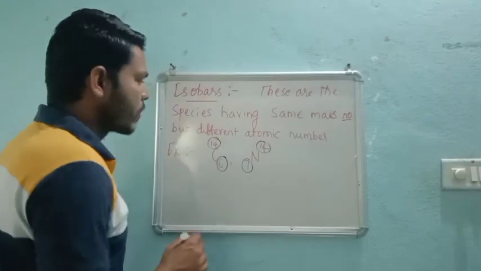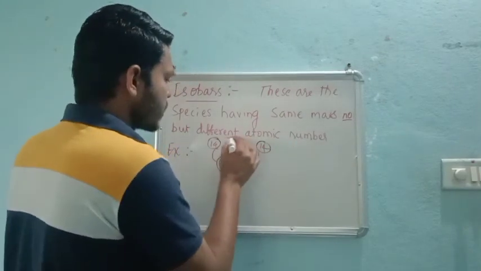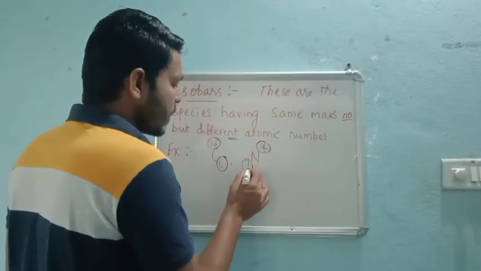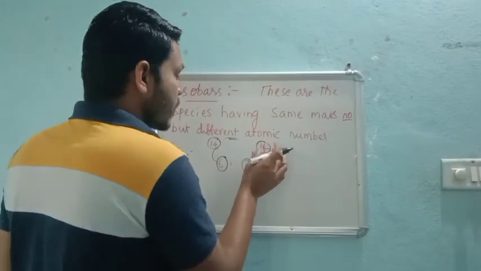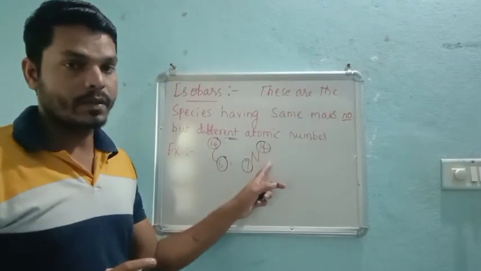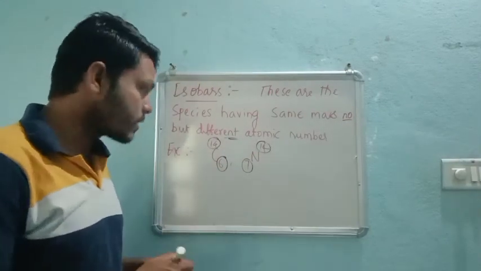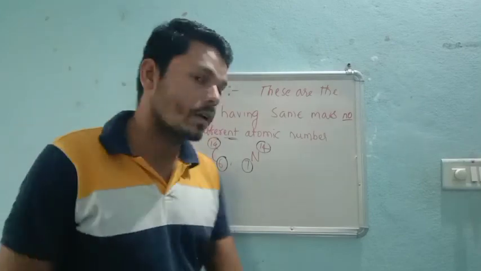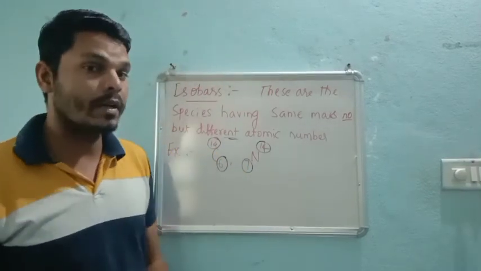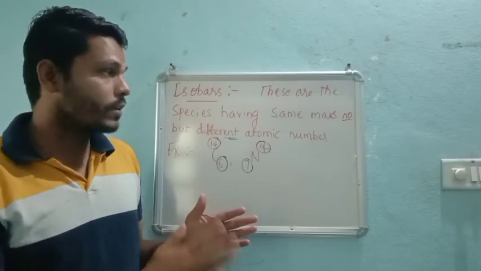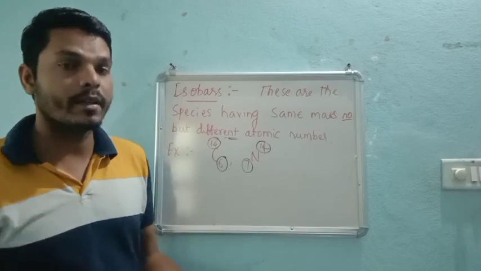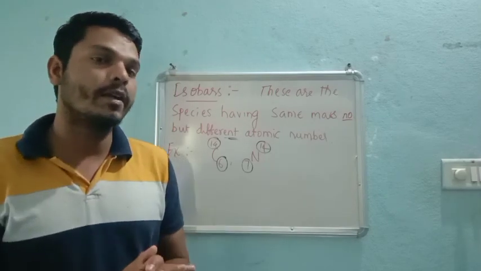So the atomic number is different, 6 here and 7 here, but the mass number is the same. Such chemical species are called isobars. These are very easy to understand, but when isotopes, isobars and isotones come together, some difficulties will come.